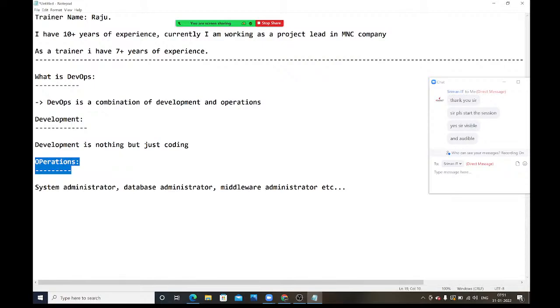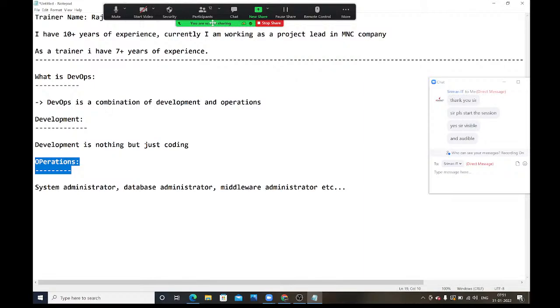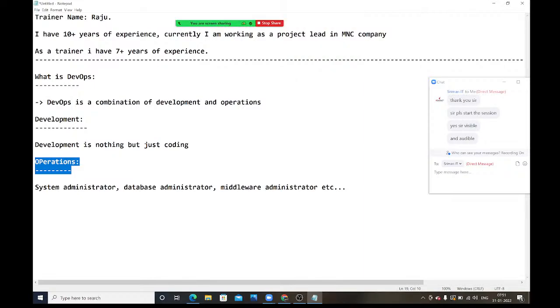Is this correct or not? Please respond on the chat box. Practically, is this possible or not? Please respond. No, this is not correct.